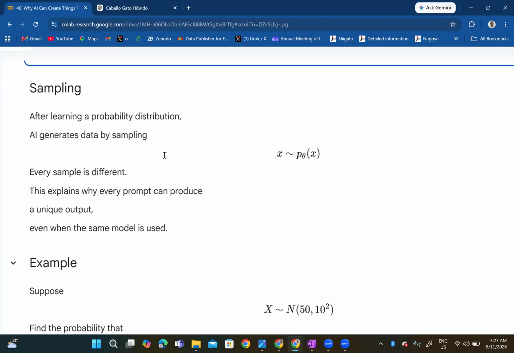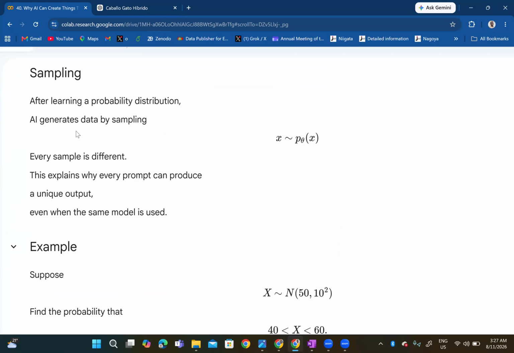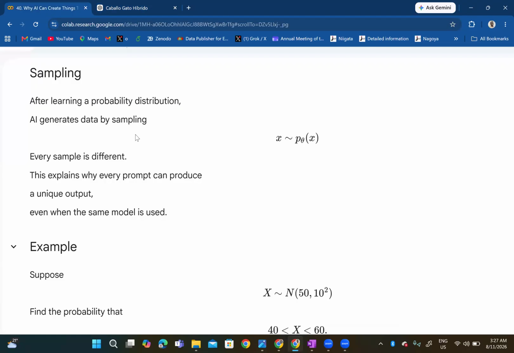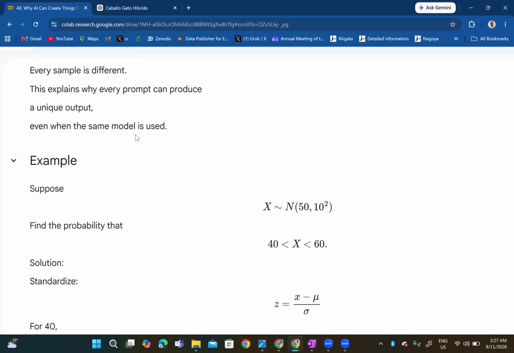Sampling: after learning the probability distribution, AI generates data by sampling x, which is distributed according to p sub theta of x. Every sample is different. This explains why every prompt can produce a unique output. Every sampling is random, so even when the same model is used, you can always have a unique output. If I ask for a red cat from AI several times, I'm going to get different results. I demonstrated that with one red cat in one of the earlier videos.